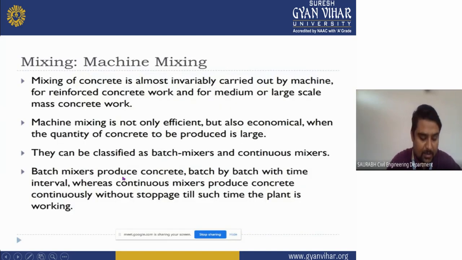Machine mixing. Now we will see the machine mixing. What is machine mixing?